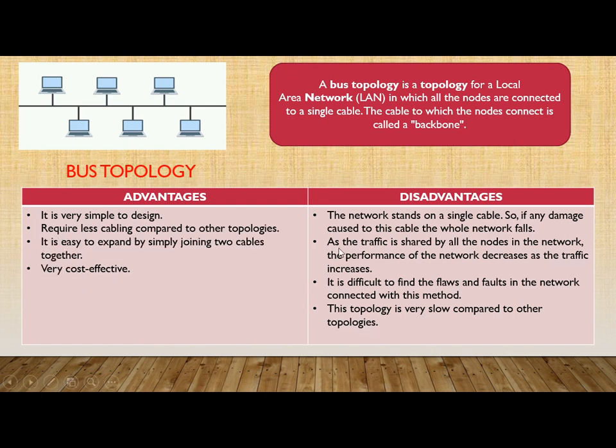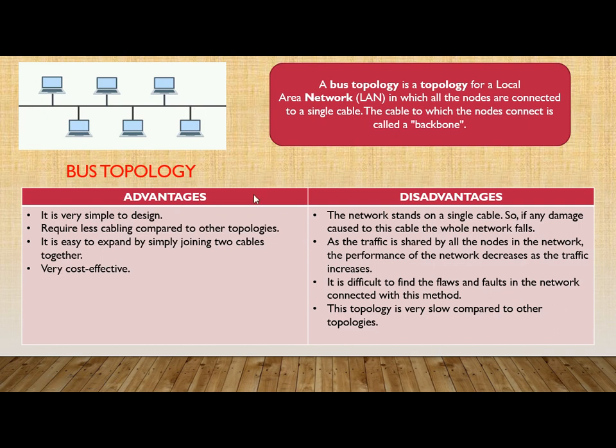Some of the disadvantages of this topology are that the network stands on a single cable. So if any damage is caused to this cable, the whole network fails. If this backbone cable fails or gets damaged, then the entire network will stop functioning. As the traffic is shared by all the nodes in the network, the performance of the network decreases as the traffic increases. Here you can see that if data flows, it will flow across all the nodes connected to this backbone wire. So if the number of nodes in this topology increases, the network performance will decrease.